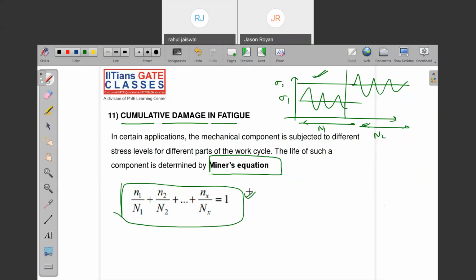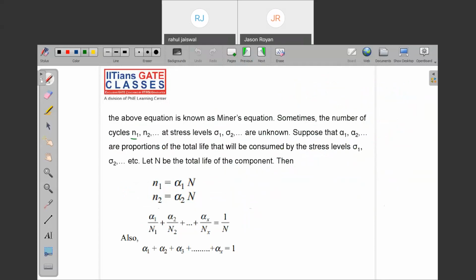Most of the time, 80% of mechanical components are subjected to different stress levels for different parts of the cycle. The life of such a component is determined not by Soderberg, Goodman, or the equation given by Weller, but by Miner's equation. And what are N1 and N2? Just note down. N1 and N2 are nothing but the number of cycles for the stress levels sigma 1, sigma 2. Now we give N1 by N1, N2 by N2, plus so on, equal to 1.